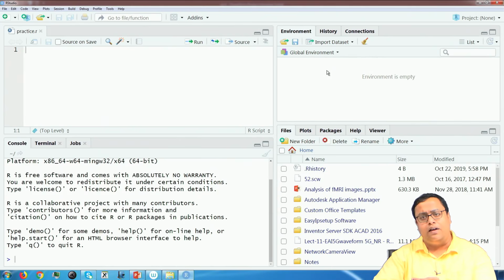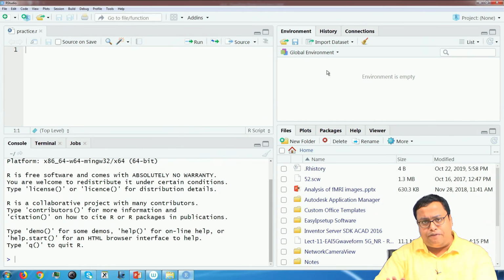Environment is where whatever data set, variable, or matrix that you want to save so that you can use it later can be stored. For example, if you have ever done any coding, let us say in C or C++, you have done int i = 0. So that i = 0 is something where, in the name of i, you are saving some value. That i value will be saved in this global environment.